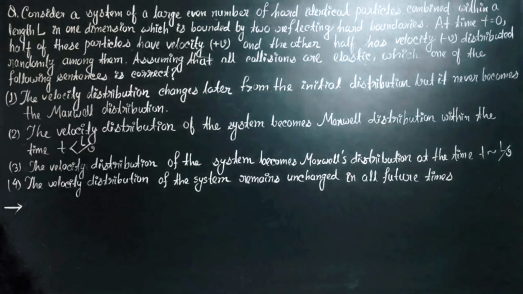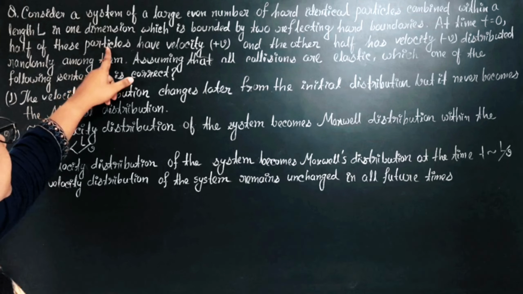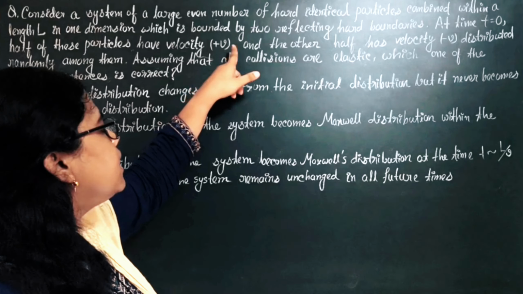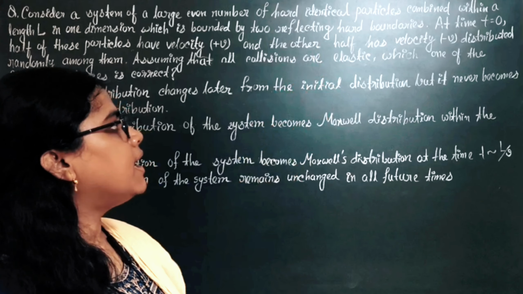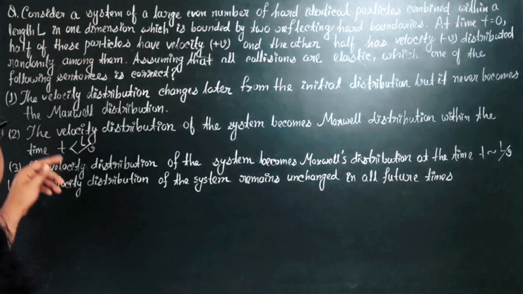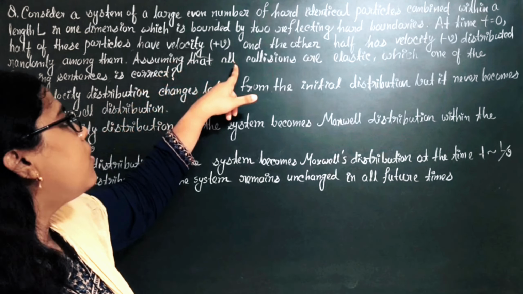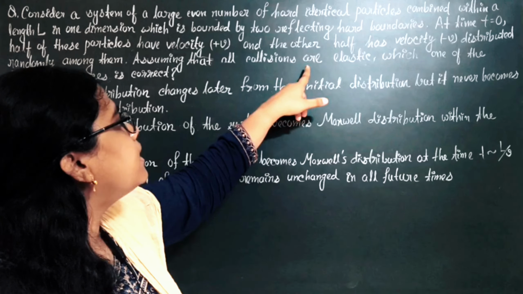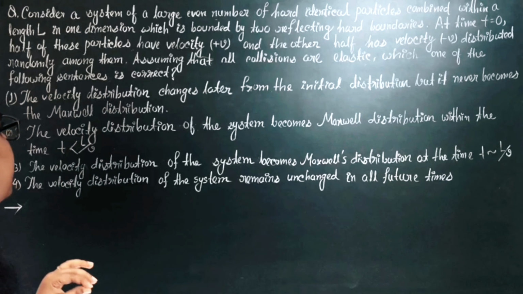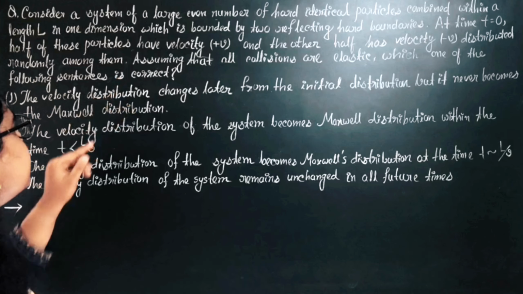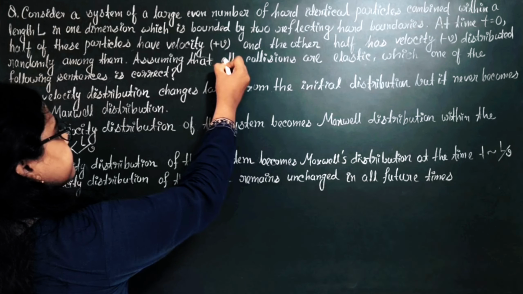At time t equals 0, half of these particles have velocity plus v and the other half have velocity minus v, distributed randomly among them. Assuming that all collisions are elastic, which one of the following statements is correct?